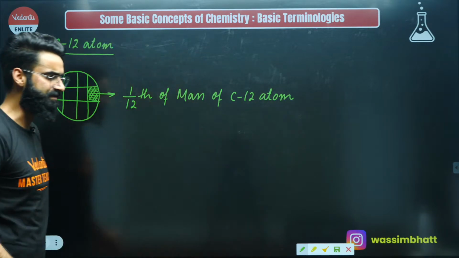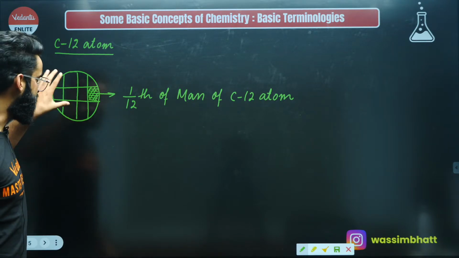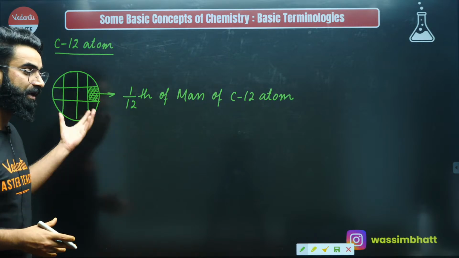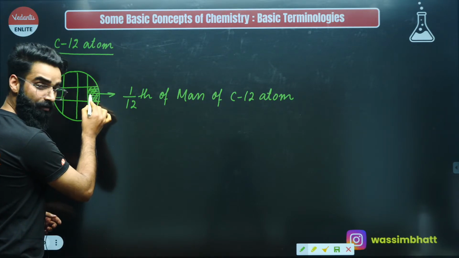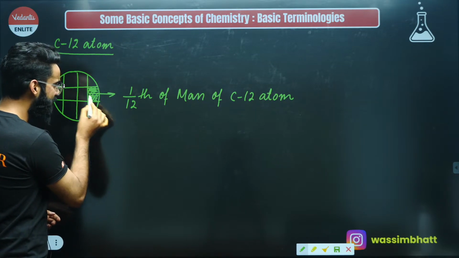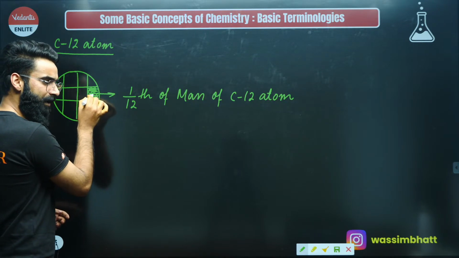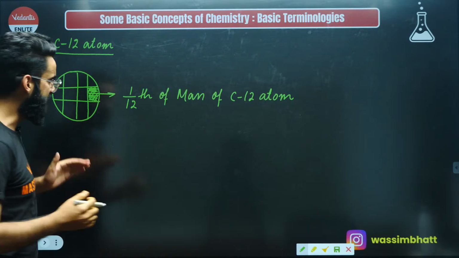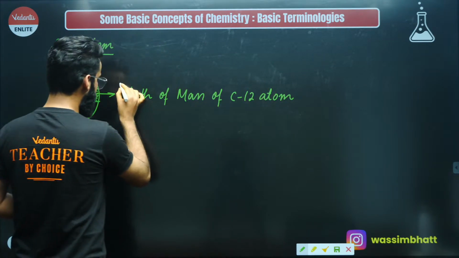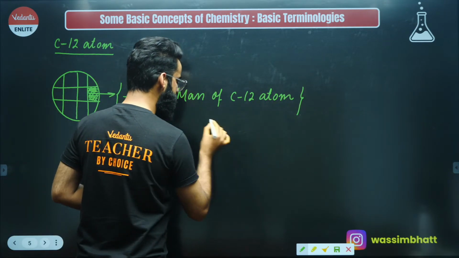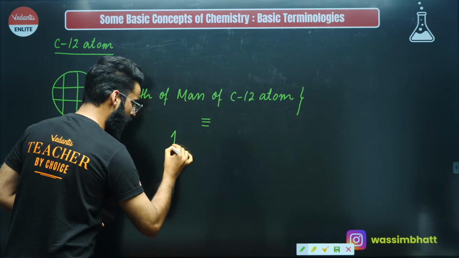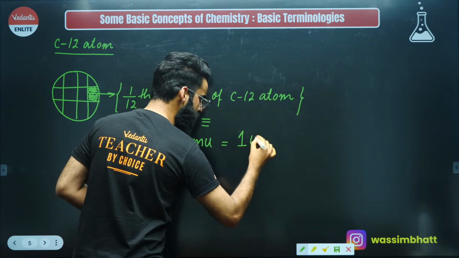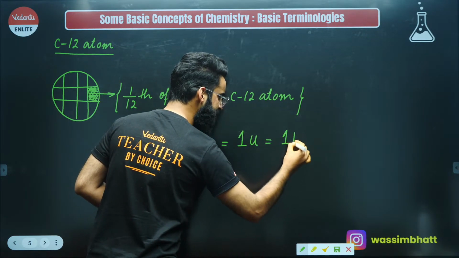So what I exactly did: I took a carbon 12 atom, divided it into 12 equal parts, took one part out of it, and I'm saying the mass of this shaded part is just 1/12 of the mass of carbon 12 atom. Let me tell you, this 1/12 of the mass of carbon 12 atom is also called 1 AMU, which is also called 1U, which is also called 1D.